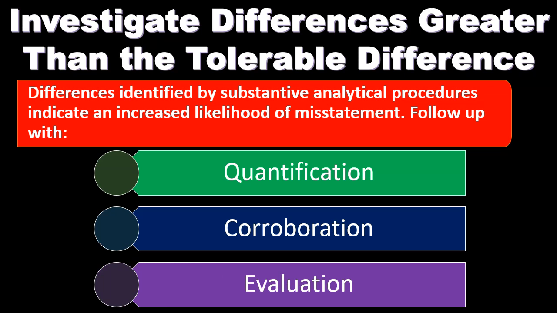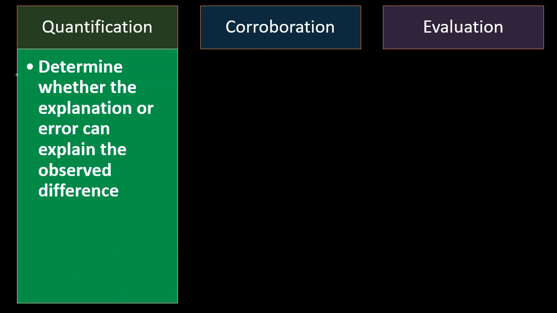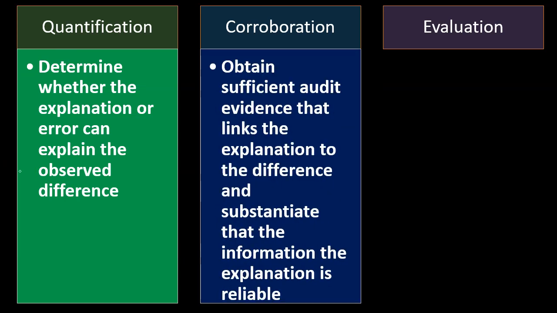Now we'll take a look at these individually. So we have the quantification. That's going to be our follow-up type of procedure. Determine whether the explanation or error can explain the observed difference. So obviously once we have a difference outside the norm, we're going to see if we can explain it, if we can quantify what that difference would be due to some circumstance or error.